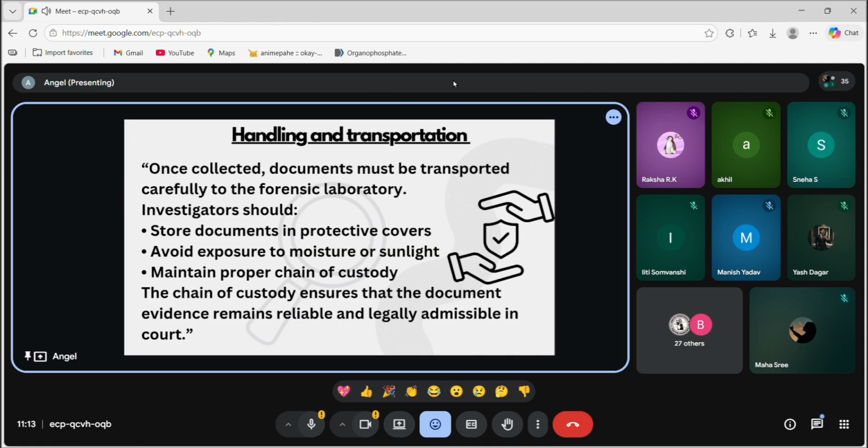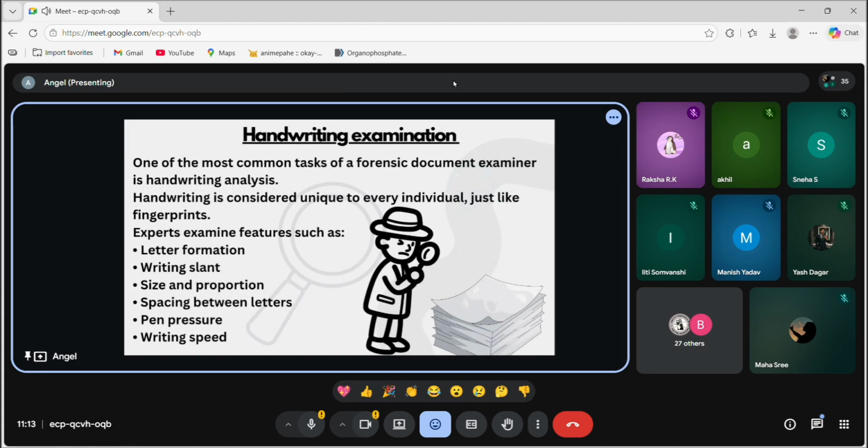We should avoid it. Next, moving to handwriting examination. Just like I said at the very start, my handwriting may differ from yours and yours may differ from mine. So here are some features: letter formation, writing slant, size and proportion, spacing between letters, pen pressure, writing speed. We know that writing is just like a fingerprint. Fingerprint is an individual character. We all have our individual character. We cannot have the same fingerprint, of course. Just like in handwriting also, everyone has different handwriting, right?